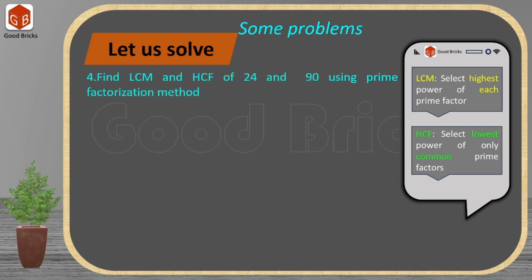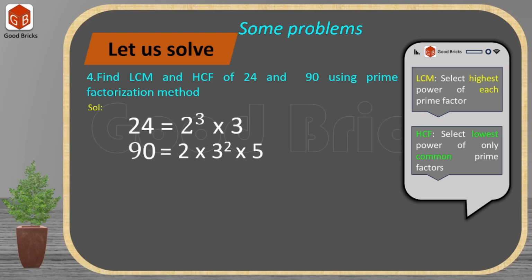Let us look at one more problem, and in this problem also we have to find LCM and HCF of two numbers. What are they? 24 and 90, and here we have expressed them as the product of their prime numbers. And I am giving a few seconds of time. Please enter your answer in the comment box. LCM of 24 and 90, please enter in the comment box. Hope you have entered. Now see here on the screen.